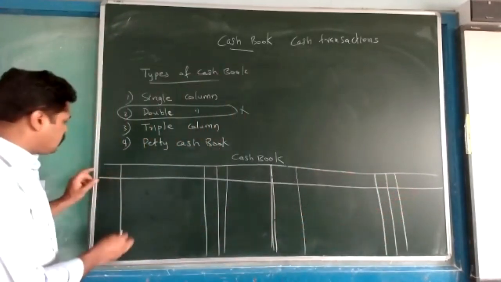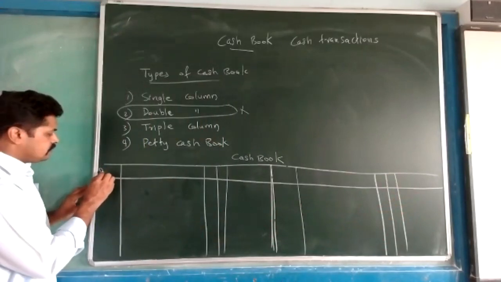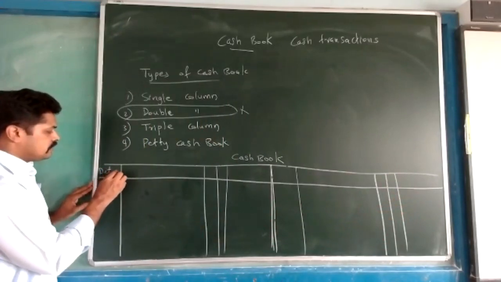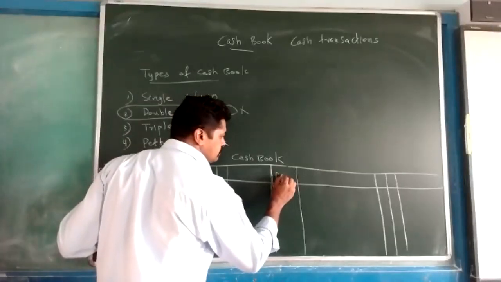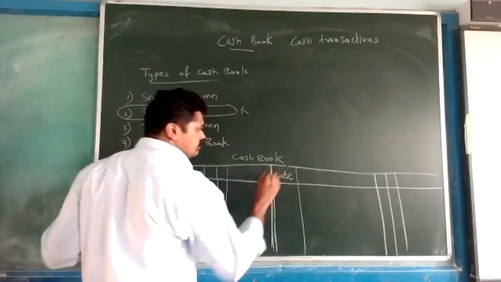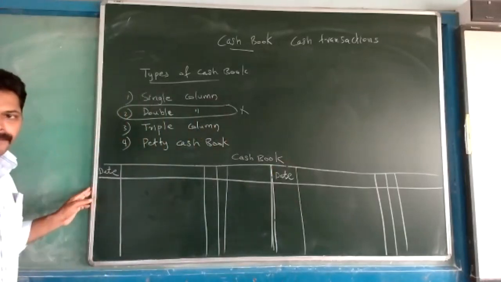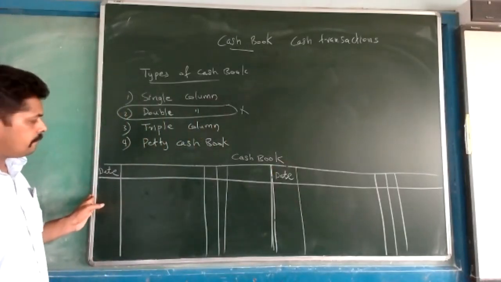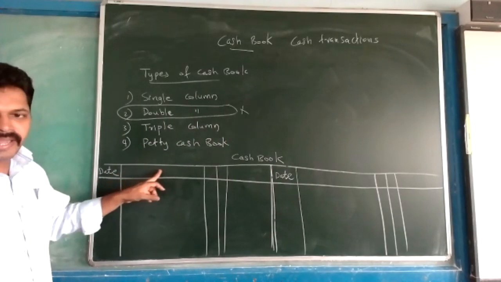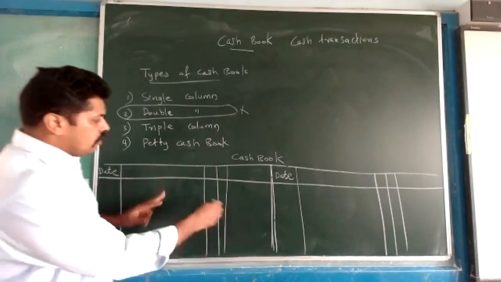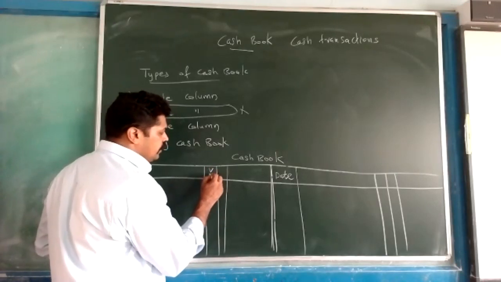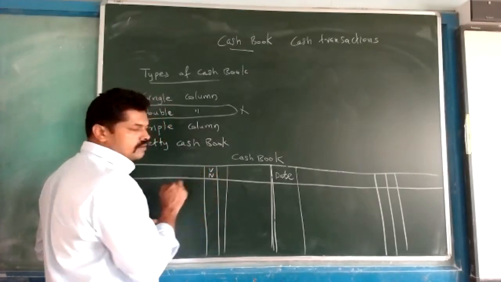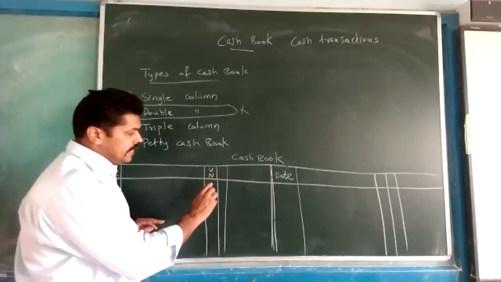So the first column is the date, and after this line also there is a date column. This column is known as VN, voucher number, short form VN.